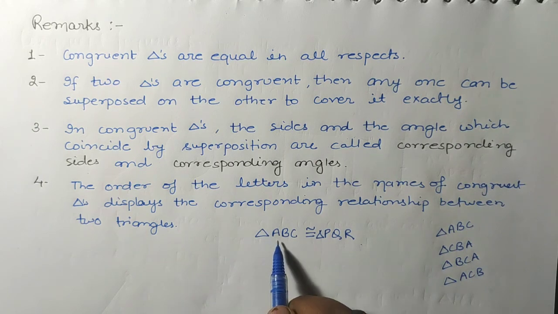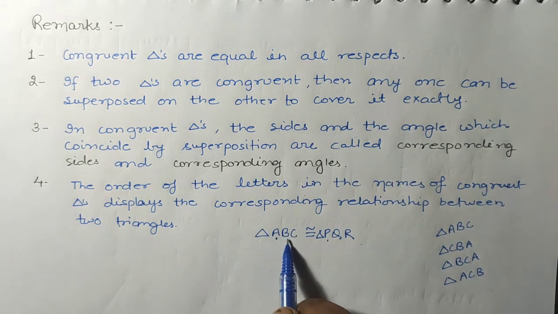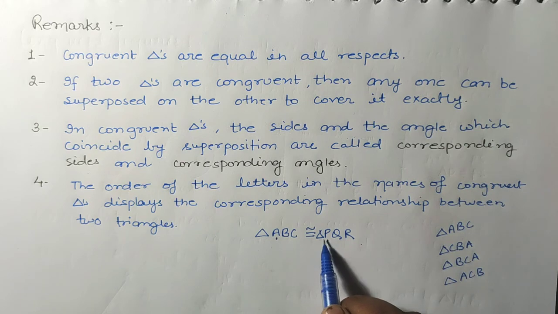The order of the letters means A is at the first position in triangle ABC, and P is at the first position in triangle PQR.